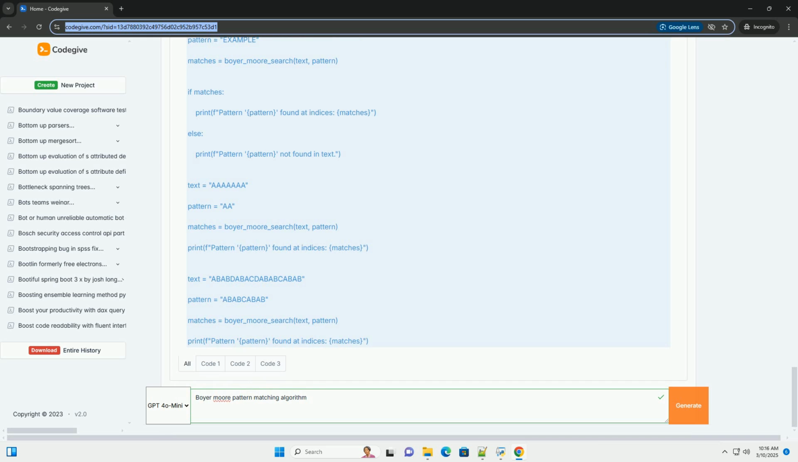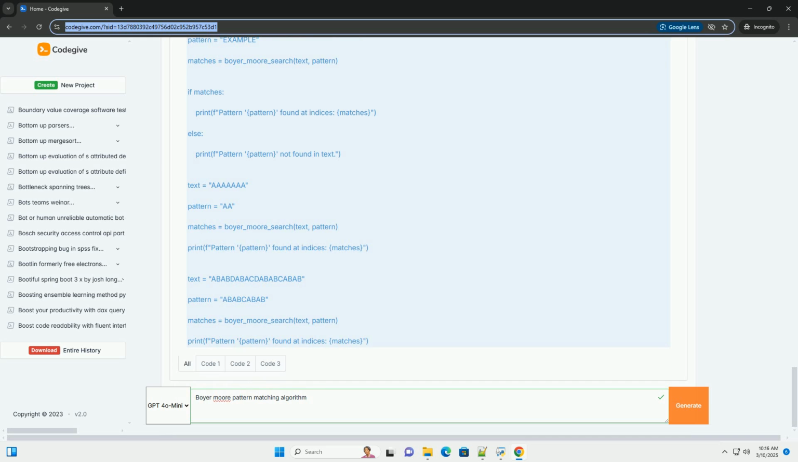Important considerations. Space complexity: the bad character heuristic requires extra space to store the bad_char_table. The good suffix heuristic requires even more space for the suffix_shifts and prefix_shifts tables. In practice, the size of the alphabet, the set of possible characters, often limits the space used by the bad character heuristic.